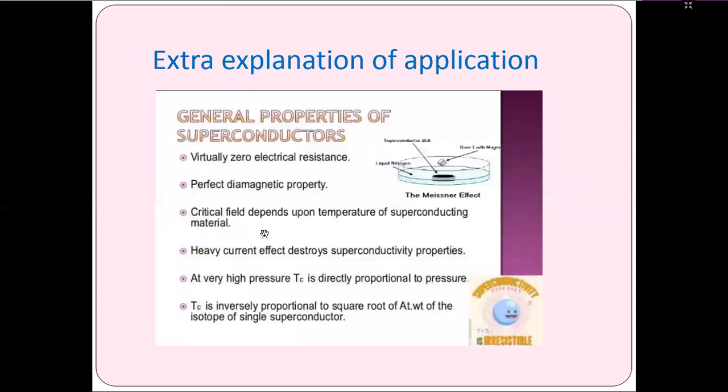This is an extra explanation of the applications and general properties: virtually zero electrical resistivity, perfect diamagnetic property, critical temperature dependent on the temperature of the superconducting material, and heavy current effects destroy superconductivity properties at very high temperature. Tc is directly proportional to pressure. Tc is inversely proportional to the square root of the isotopic mass of the single conductor. We have to see this in the critical temperature explanation.